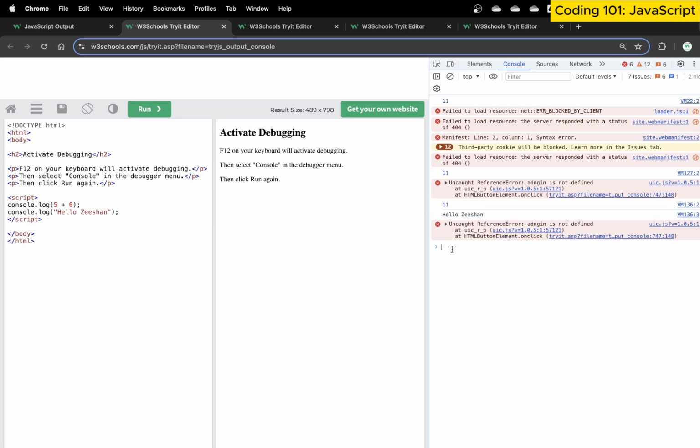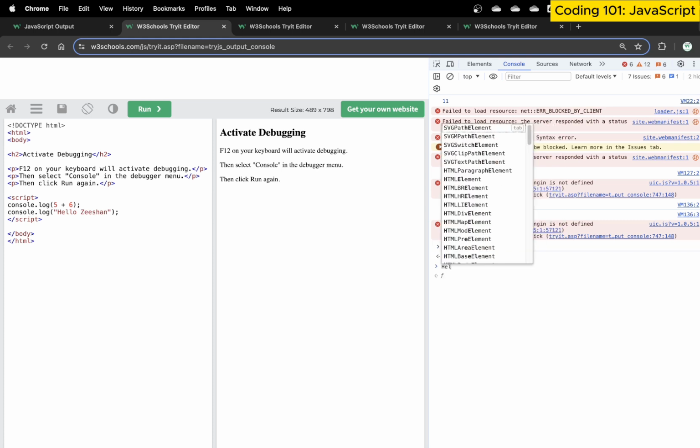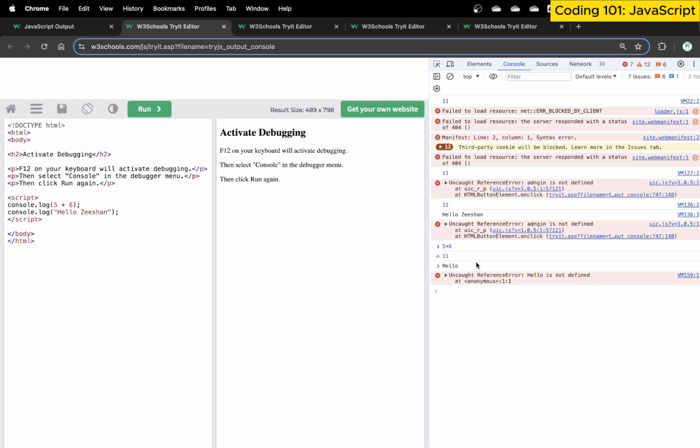So I get the print. Remember, I can use the console directly as well. I can say 5 plus 6 here and it will generate the result for me. If I just say hello, it will generate an uncaught reference error, as if asking what I am trying to do. It processes arithmetic operations, but if I write hello Zishan in inverted quotations, it will print that as it is because it is now a string. If I use it directly, it says I'm trying to process some instruction and it doesn't know what that instruction is.